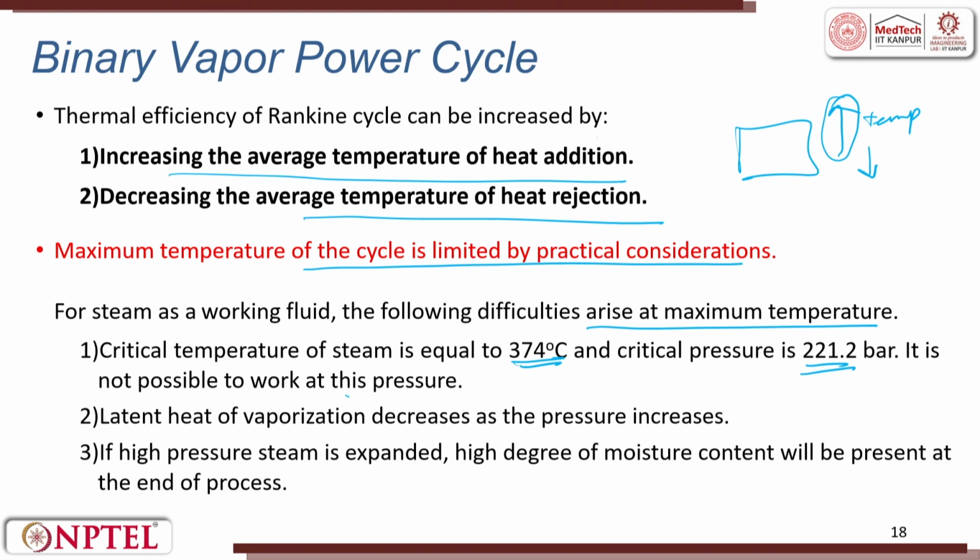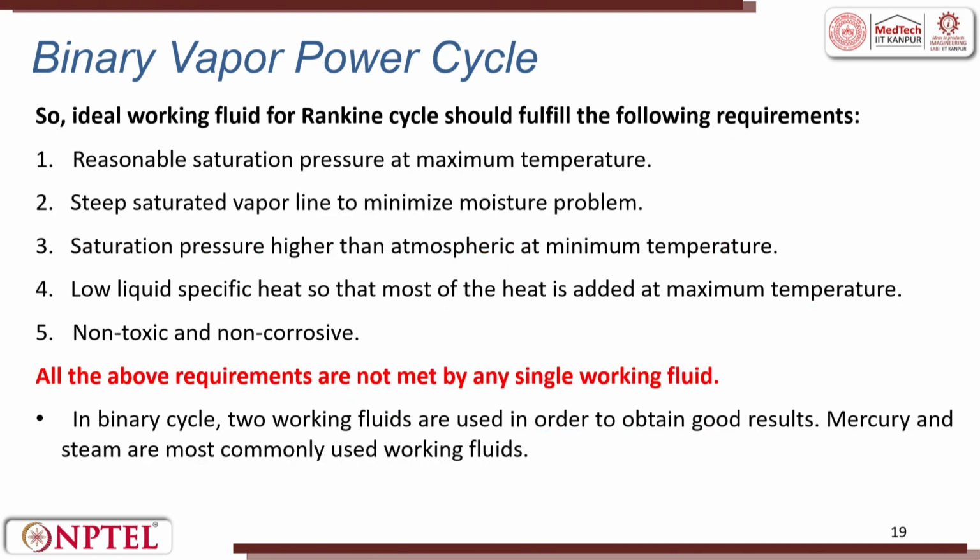It is very difficult to work at that pressure and temperature. Latent heat of vaporization decreases as the pressure increases. If high pressure steam is expanded, a high degree of moisture content will be present at the end of the process. So, an ideal working fluid for the Rankine cycle should fulfill the following requirements.